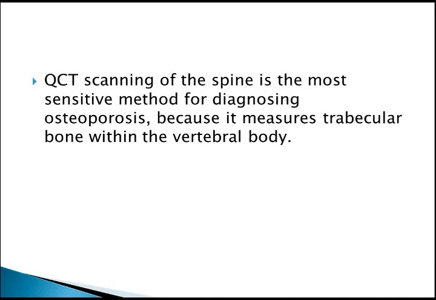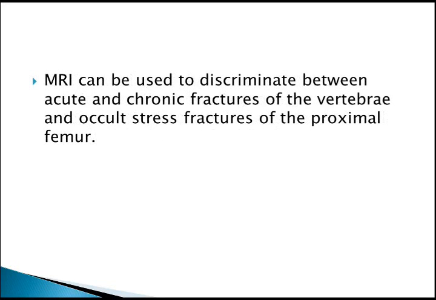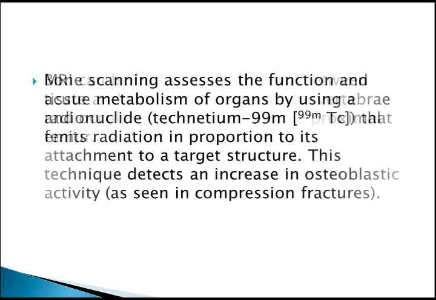QCT, a continuous CT scanning of the spine, is the most sensitive method of diagnosing osteoporosis because it measures trabecular bone within the vertebral body. Okay, the MRI can be used to discriminate between acute and chronic fracture of vertebra and occult stress fracture of the proximal femur. Sometimes they can ask you which of the following investigations you want to do to differentiate whether it's chronic or acute. So remember about the MRI.